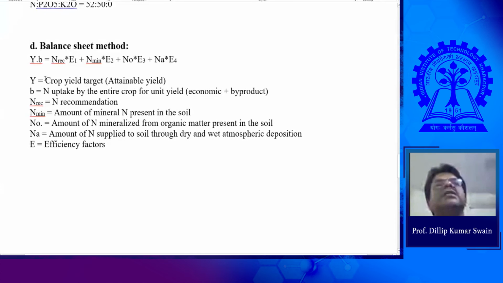So in that case, the automatic one is variable rate technology, where this algorithm is set in a computer-based system, and you have the sensor. The sensor senses the soil fertility status, and accordingly the information goes on how much fertilizer has to be applied, and that fertilizer is dropped and varies as per the grid level. Some grids may have high initial fertility, some may have low initial fertility. So for different initial fertility, a different recommendation has to be given, and accordingly the amount dropped in the soil also differs.